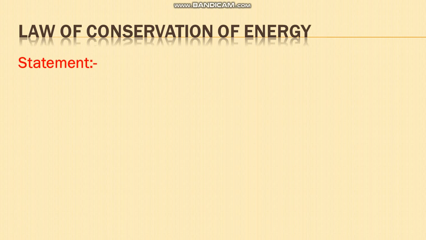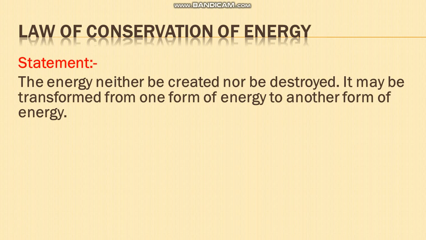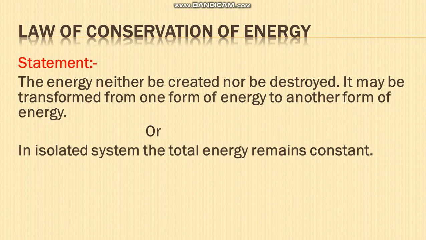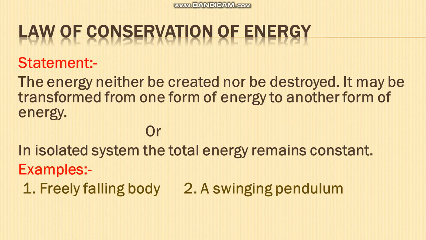What does it say? Energy can neither be created nor be destroyed; it may be transformed from one form of energy to another form of energy. Or, in an isolated system, the total energy remains constant. Let us understand it in a better way by taking examples: a freely falling body and a swinging pendulum.